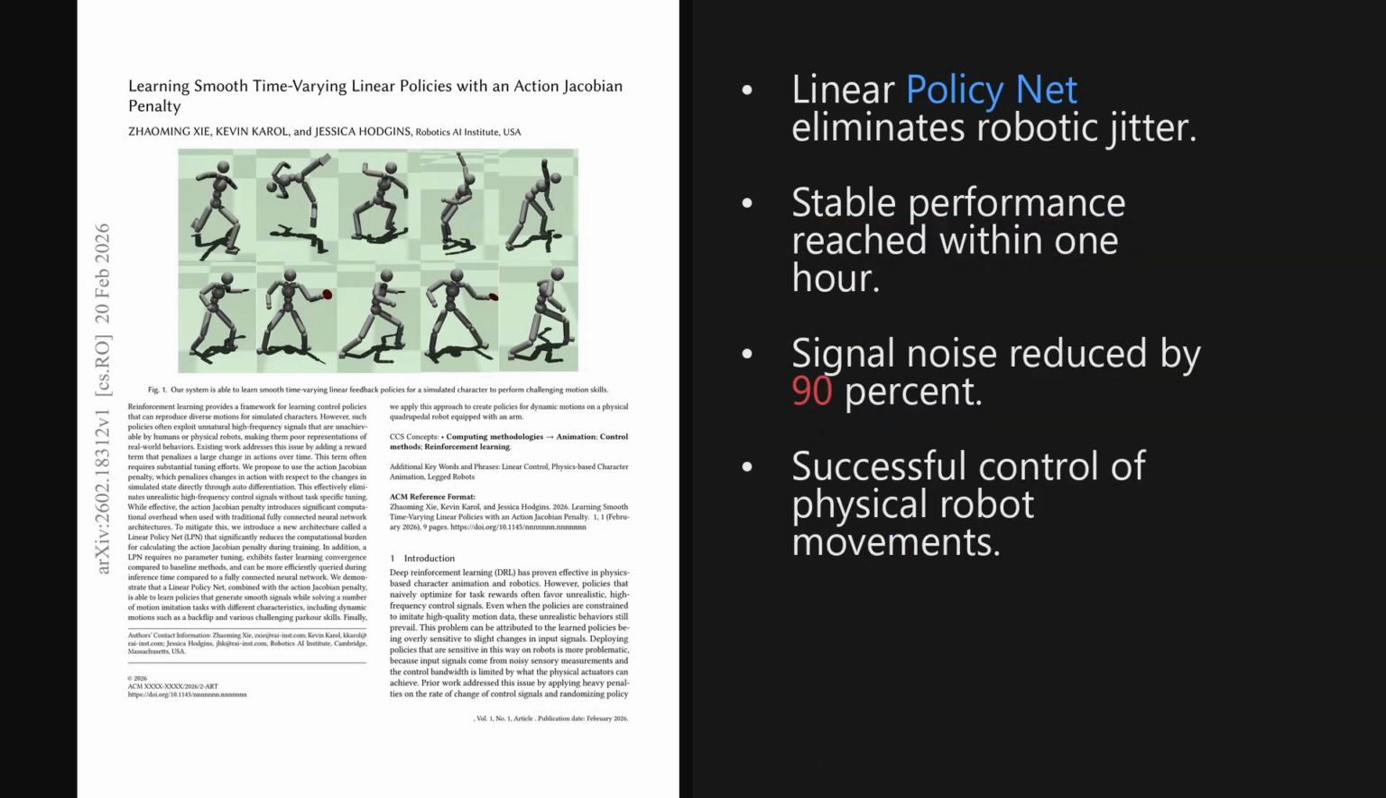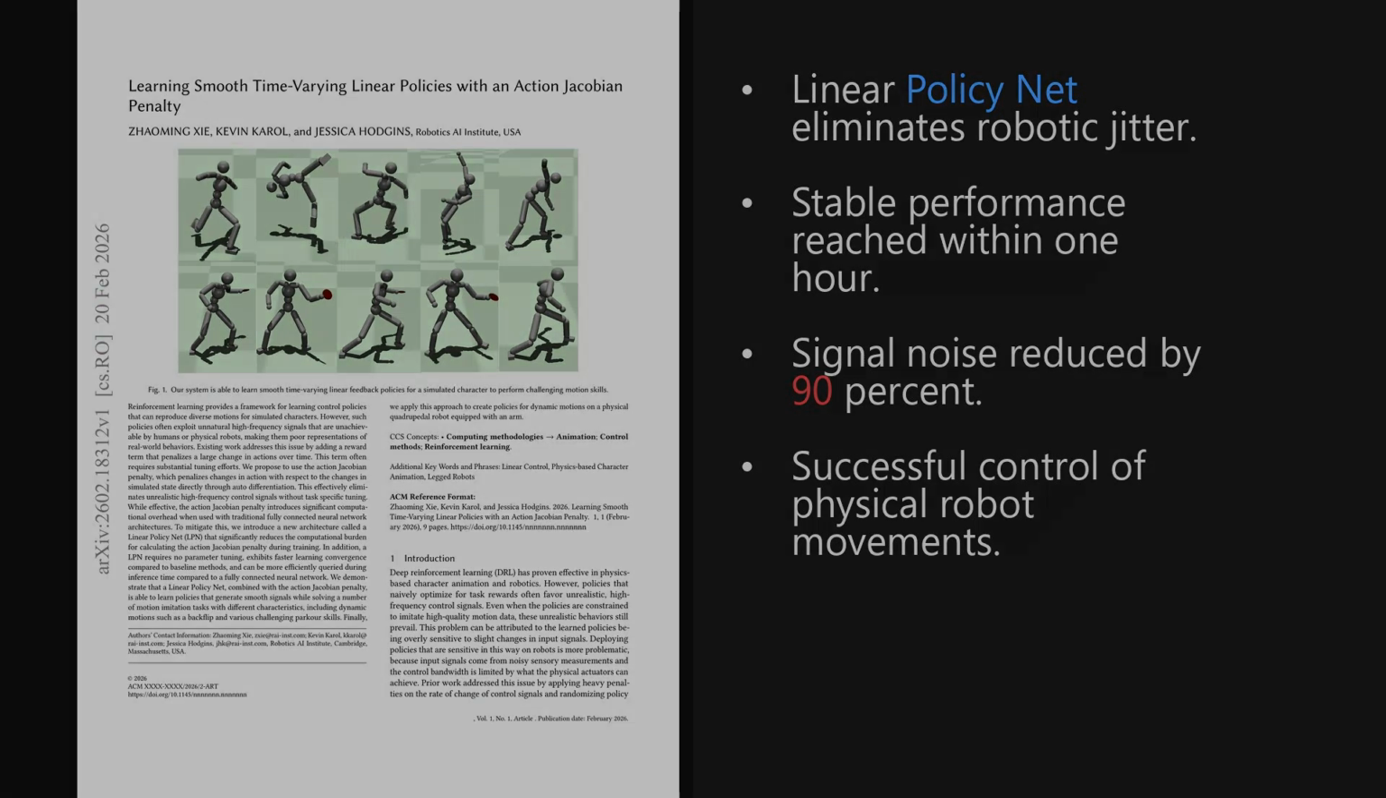I'm Alex. Today we're looking at a paper trending on X, published on February 20th, 2026, about 5 days ago. It introduces a new architecture called a linear policy net, which, combined with a specific mathematical penalty, eliminates the jittery, unrealistic motions often seen in deep reinforcement learning. The paper is titled, Learning Smooth Time Varying Linear Policies with an Action Jacobian Penalty. And as we'll see later, the resulting motions are not only smoother, but surprisingly robust when deployed on physical hardware.